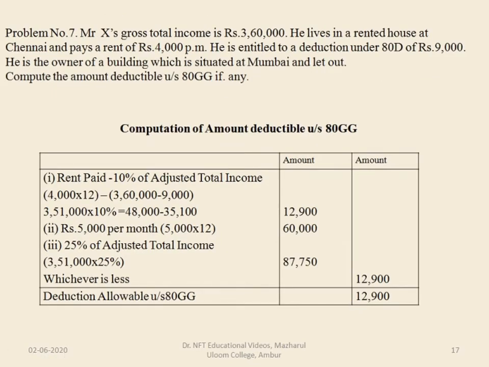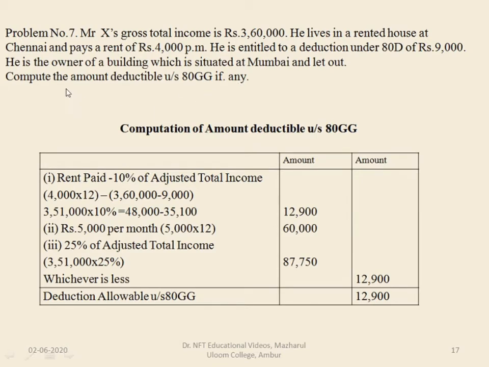Problem number 7. Mr. X gross total income is rupees 3,60,000. He lives in a rented house at Chennai and pays a rent of rupees 4,000 per month. He is entitled to a deduction under section 80D of rupees 9,000. He is the owner of a building which is situated at Mumbai and let out. Compute the amount deductible under section 80GG if any.